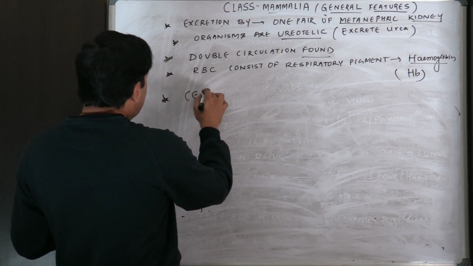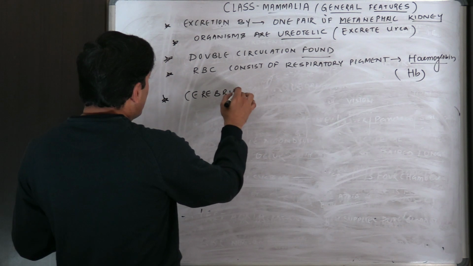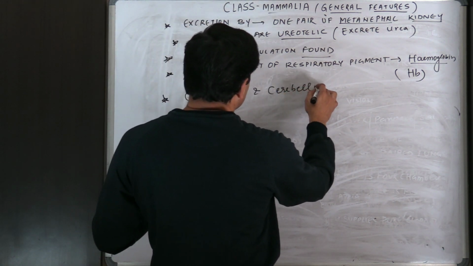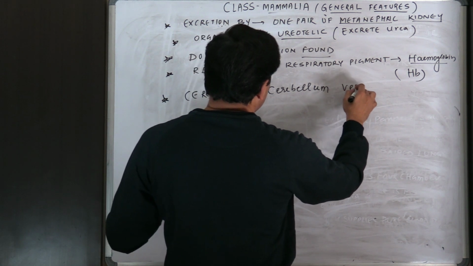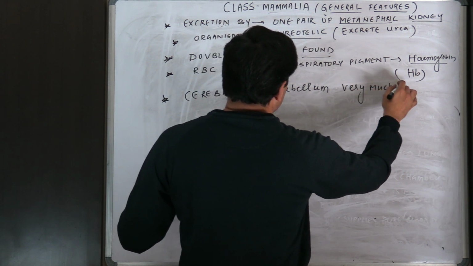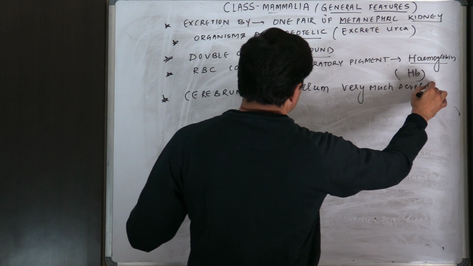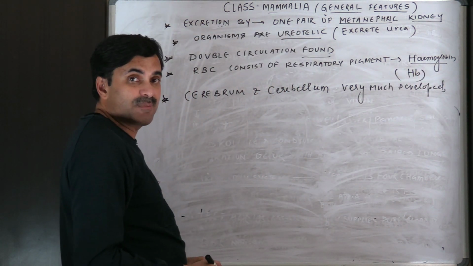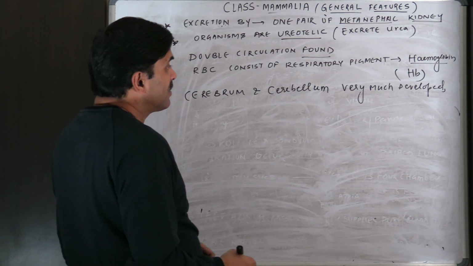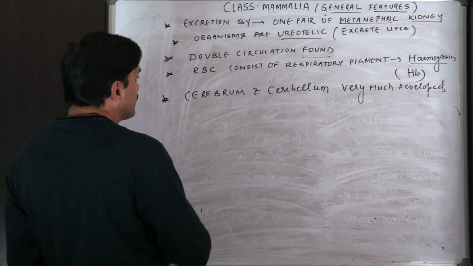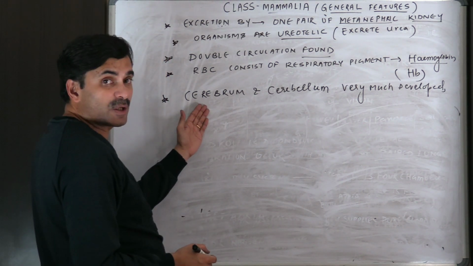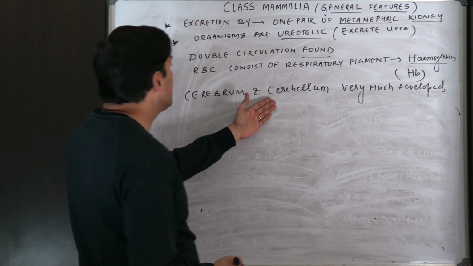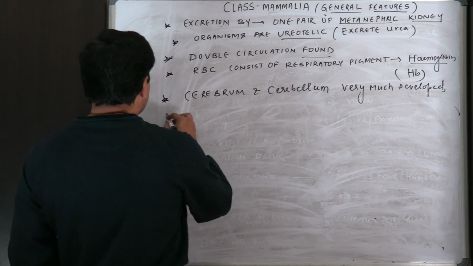And cerebrum and cerebellum very much developed. Cerebrum and cerebellum are very much developed, right? And this is the largest part of the brain, cerebrum. Cerebellum is the second largest part of the brain. All right.